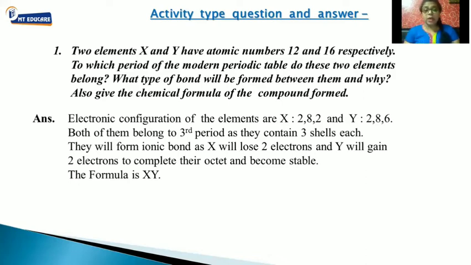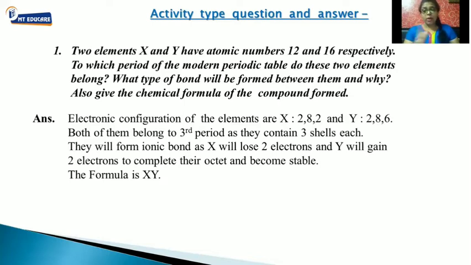Now let's talk about the next question: what type of bond will be formed between X and Y? Let's see the electronic configuration of X: 2, 8, 2. If X wants to become stable, what will it do? It has only 2 electrons in its last shell, so to become stable, X will donate, or lose, its 2 electrons.